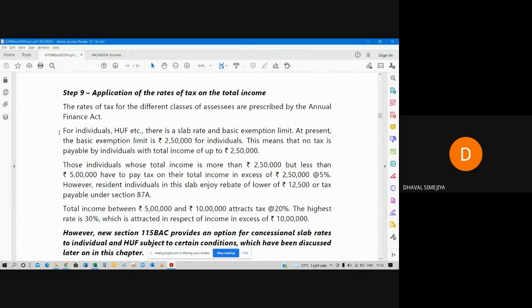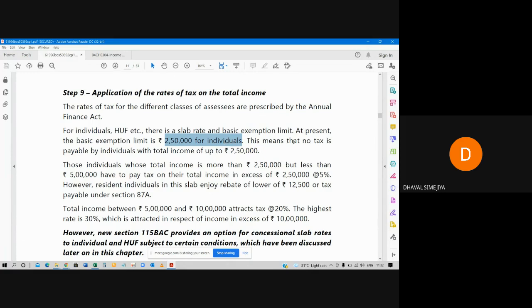First of all, for individuals and HUF, there is a slab rate or basic exemption limit. Basic exemption limit. At present, it is 2,50,000 rupees for individuals. What does that mean? Up to 2,50,000 rupees, an individual is not at all required to pay any tax.